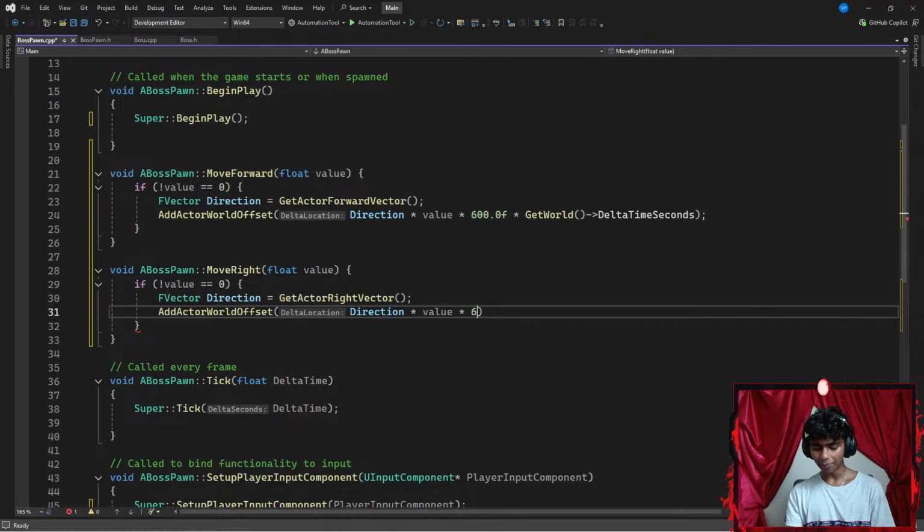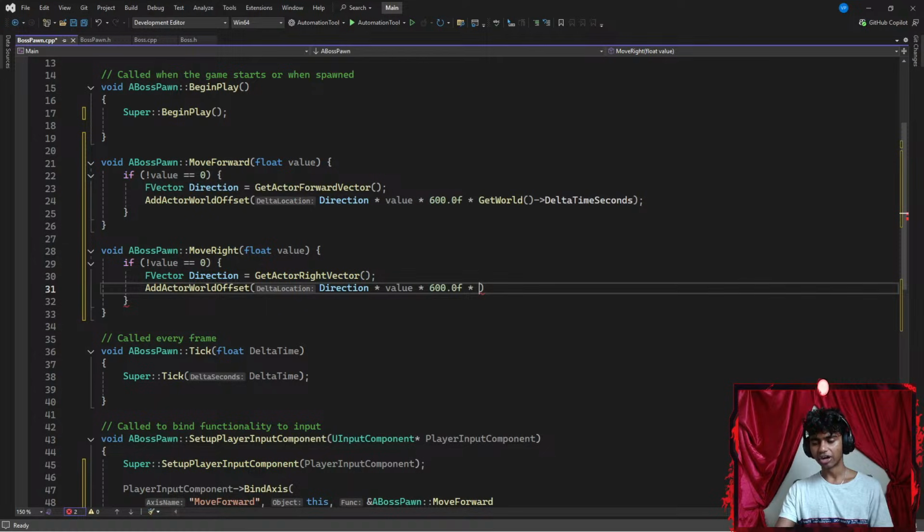Then I multiply that by 600.0 floating point, which is 600 centimeters per frame. Then I use the get world function and point towards delta time seconds. There we go. So this is basically FPS for smooth movement. And basically that's pretty much it.